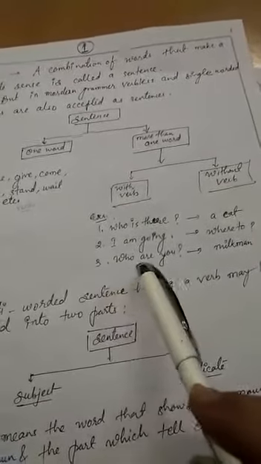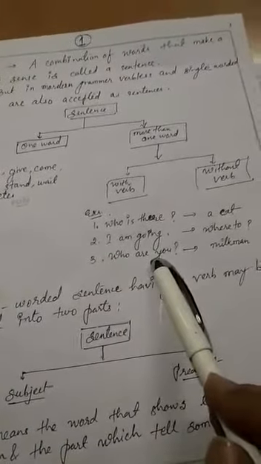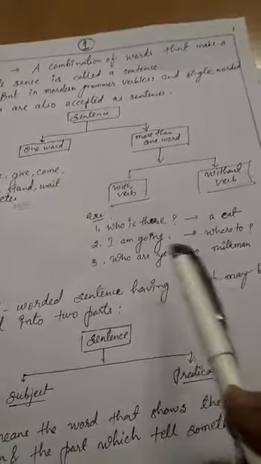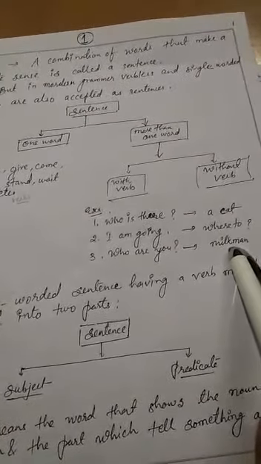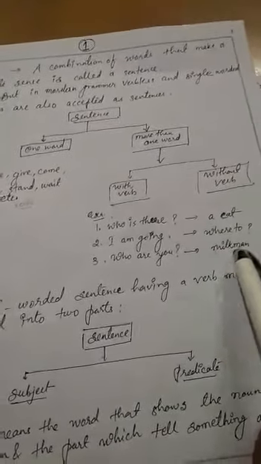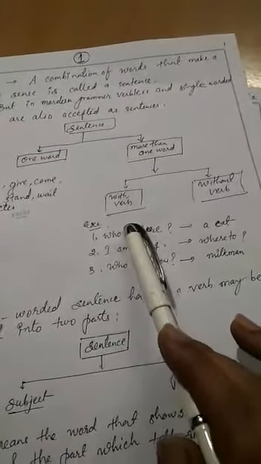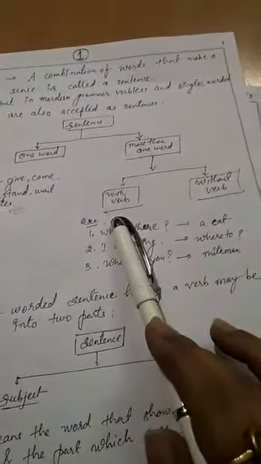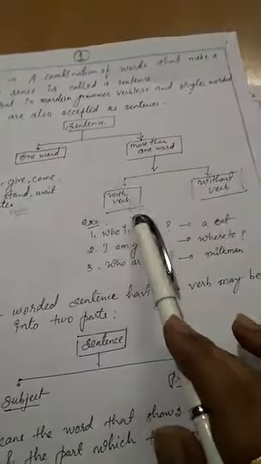Okay, then the third example, "Who are you?" When anybody knocks on your door, at that time you will say, "Who are you?" Then someone says, "I am milkman," or only says "milkman." Okay, understood? So the sentence is in two parts: one word, and more than one word, which is without verb and with verb.